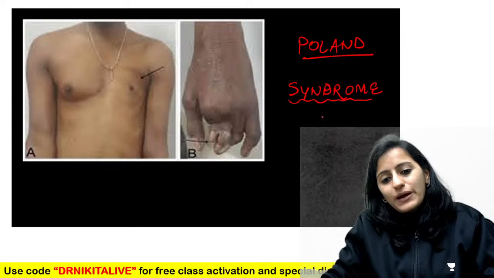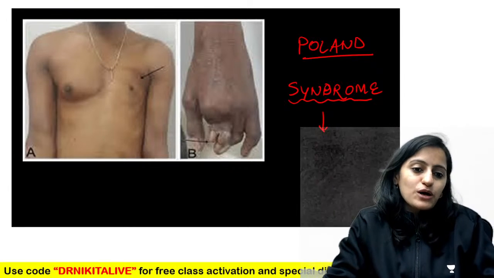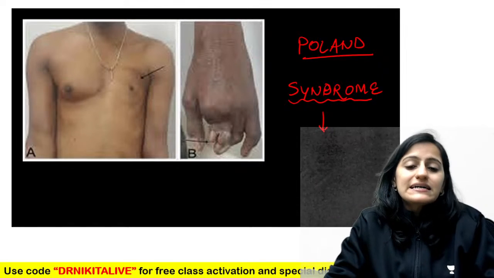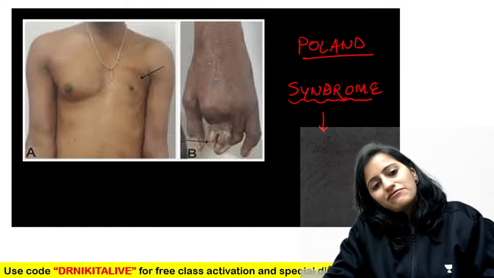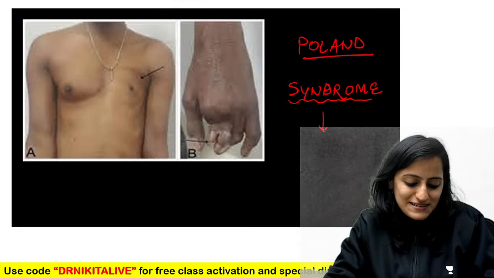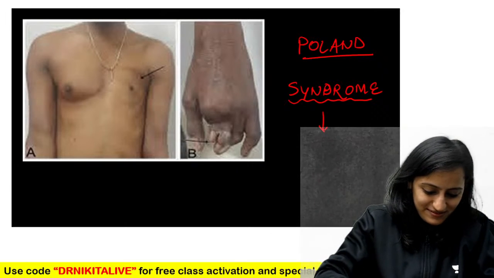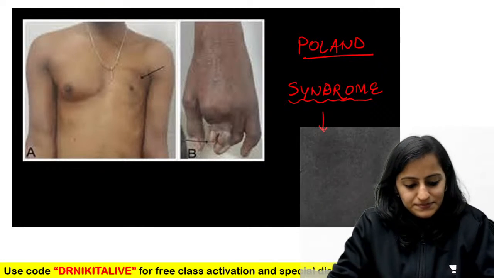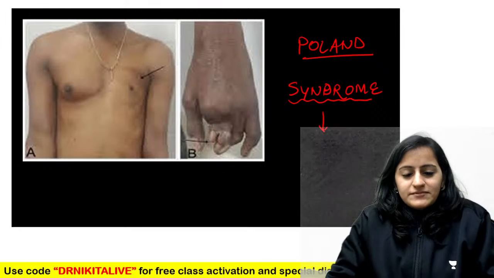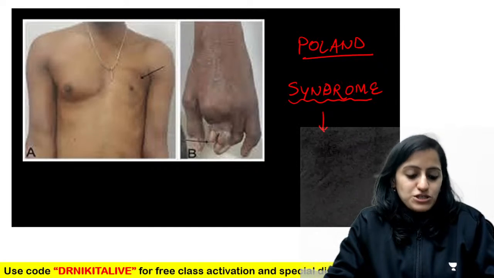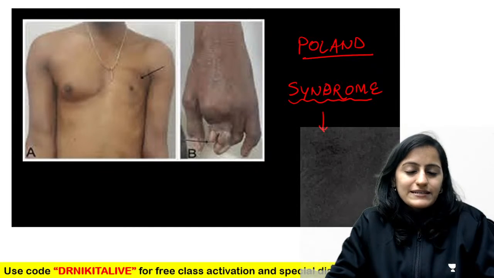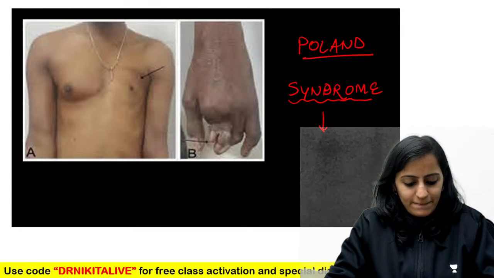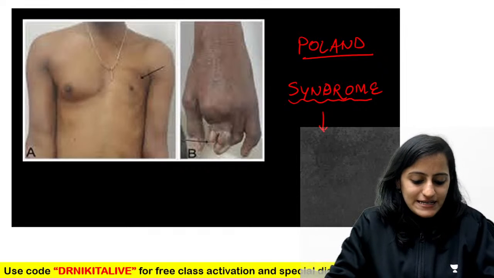And if I ask you, when you take a chest radiograph of this patient, what will it show? Right whiteout hemithorax, left whiteout hemithorax, right blackout hemithorax, or left blackout hemithorax? What do you think this will show? When I take a chest radiograph in this patient, what will I see? Right or left, whiteout or blackout? Vishnu Priya says left whiteout.